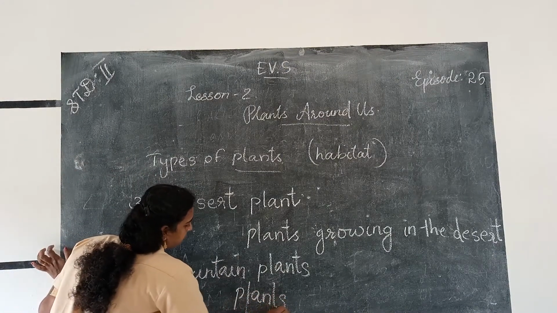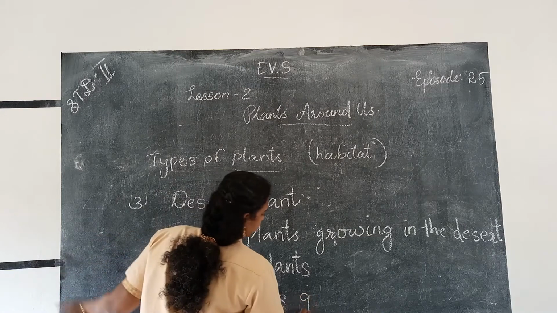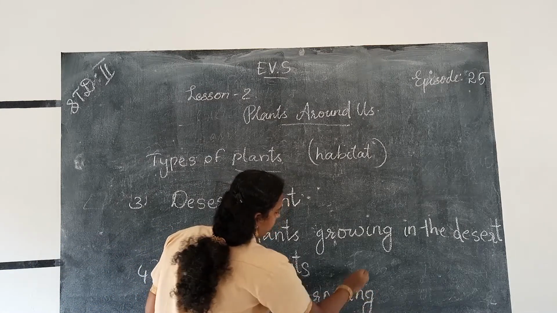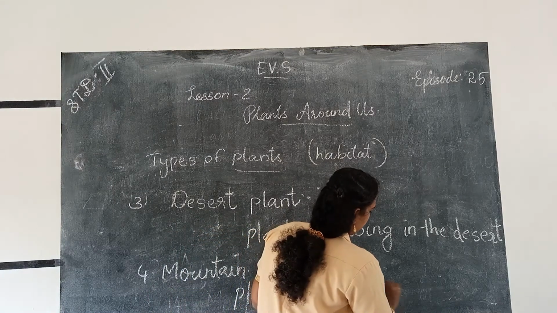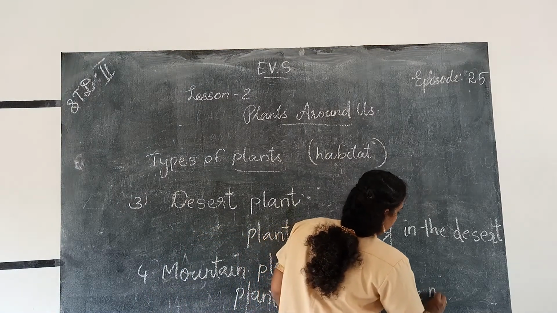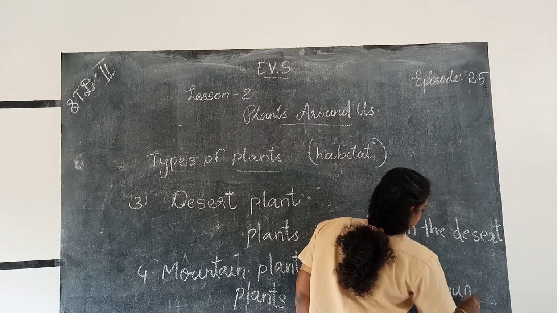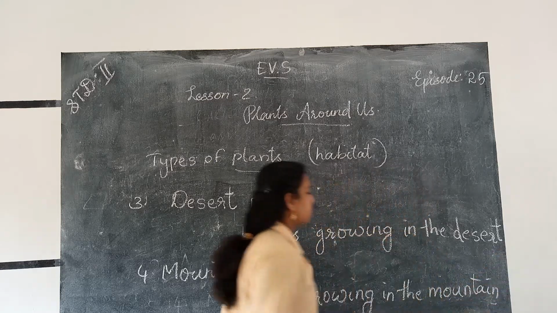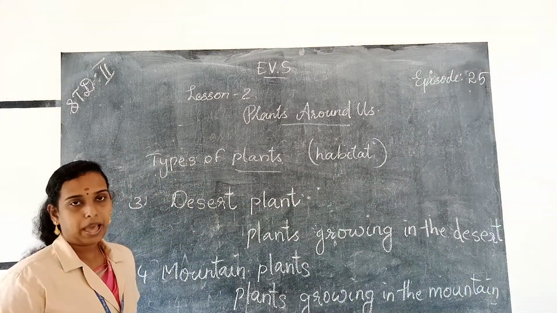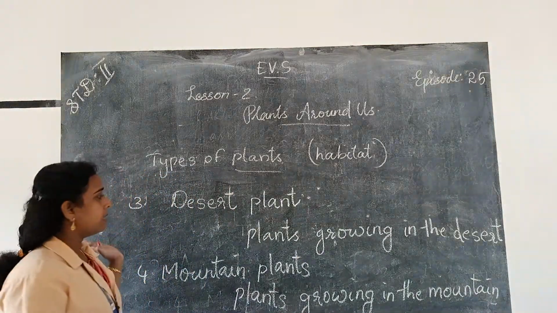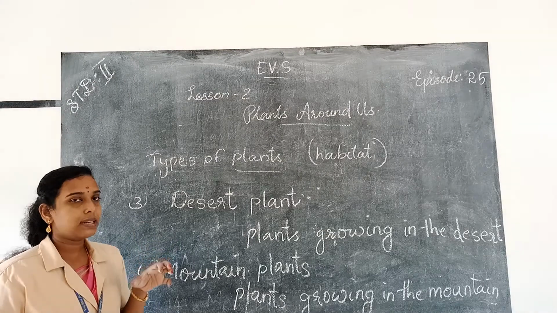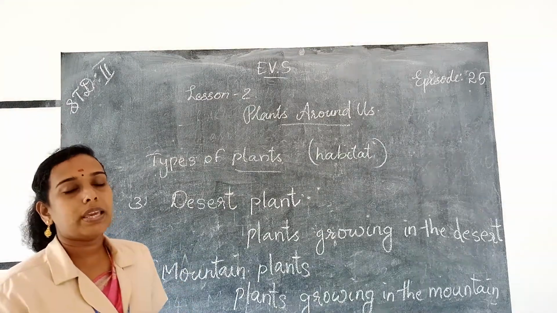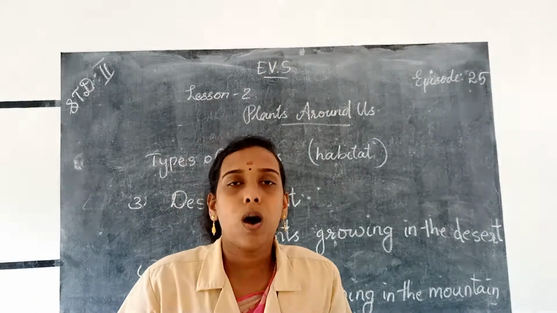Plants growing in the mountain. G-R-O-W-I-N-G. Growing in the mountain are called mountain plants. Okay. So desert plants means plants growing in the desert are called desert plants, and mountain plants means the plants growing in the mountain are called mountain plants.